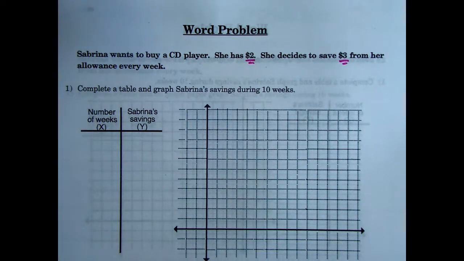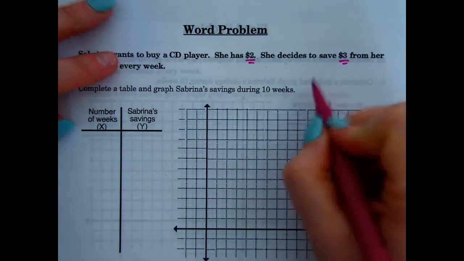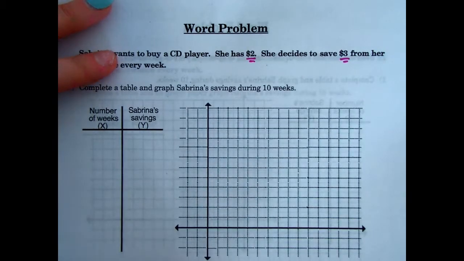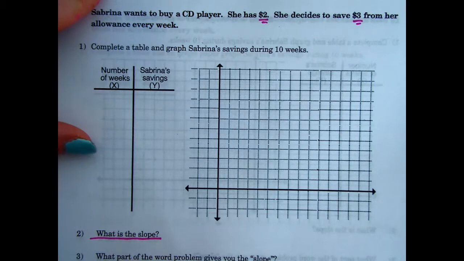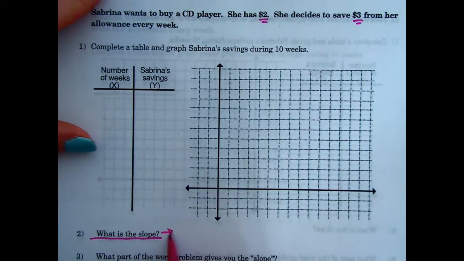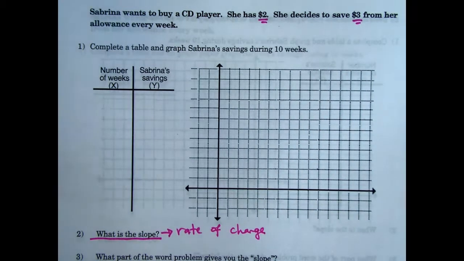So the first thing that we need to identify is what is the slope? And then what is the y-intercept? Another word for slope is rate of change. So how quickly are things changing?